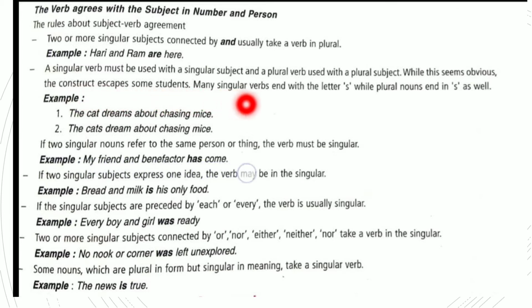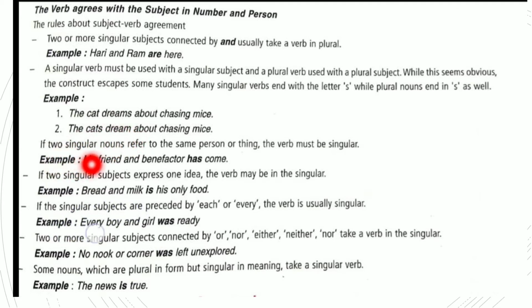Many singular verbs end with the letter S, while plural nouns end in S as well. For example, the cat dreams about chasing mice. The cats dream about chasing mice. If you look at these two examples, cat is singular, so the verb is dreams. Cats is plural here, so the verb is dream.